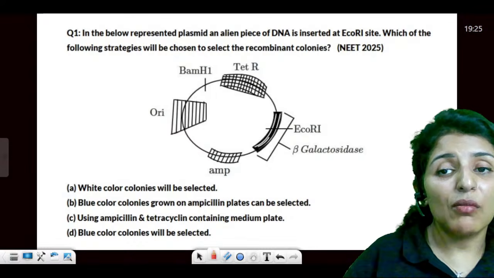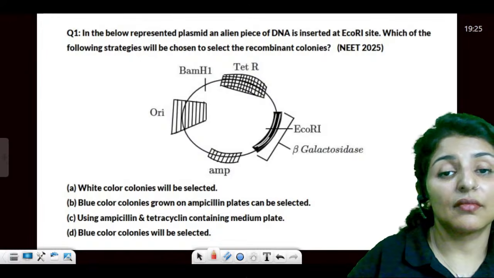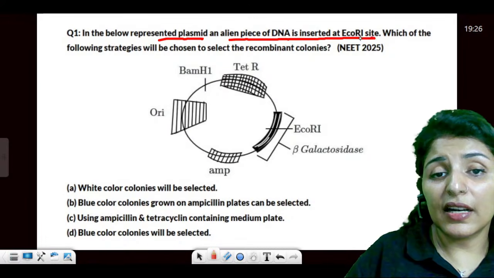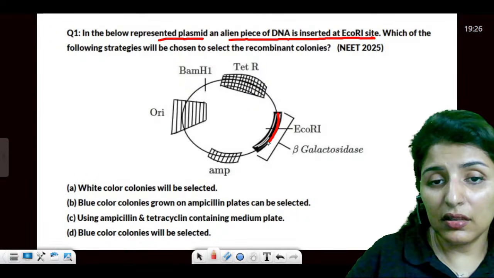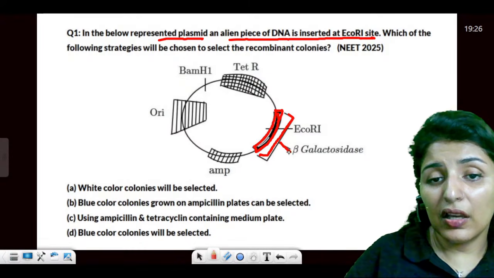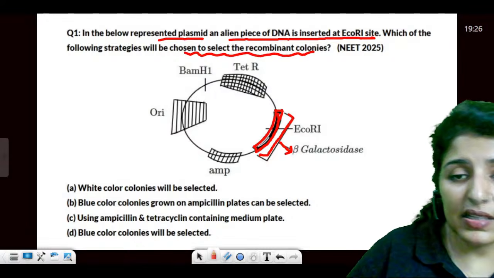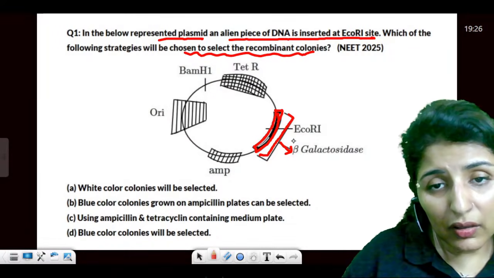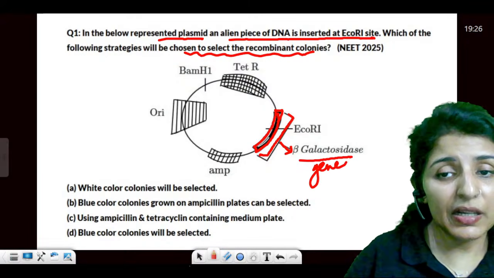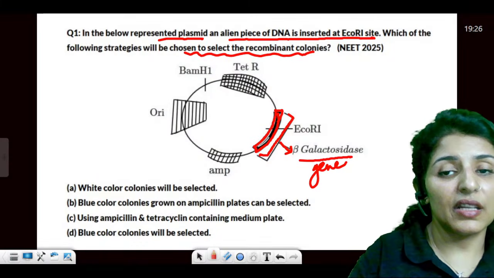Now, this is another question, a 2025 question, in which they have given you a plasmid. In the represented plasmid, an alien piece of DNA is inserted at the EcoRI site. So this is EcoRI from here to here, and we are inserting another piece of DNA. Which of the following strategies will be chosen to select the recombinant colonies? And in this EcoRI site, the gene that will be inserted is beta galactosidase. So how are we going to choose the recombinant colonies?